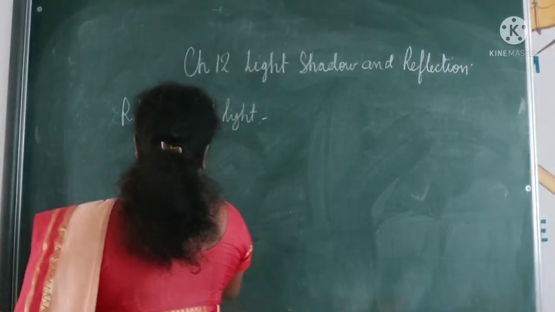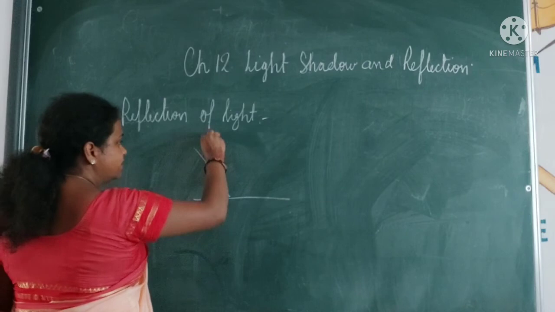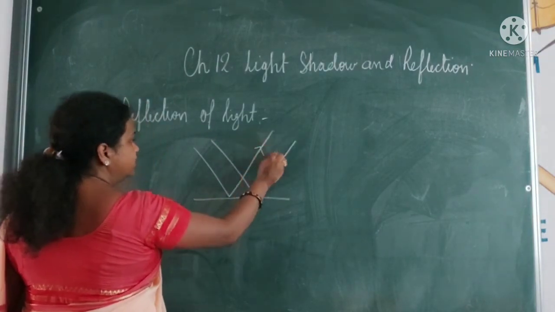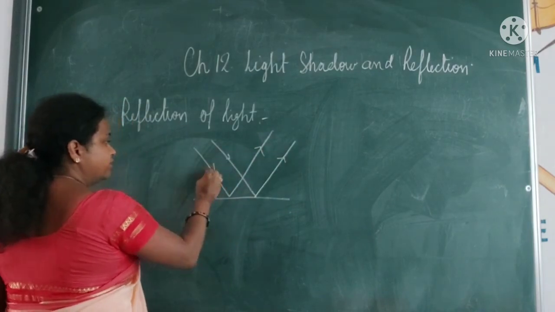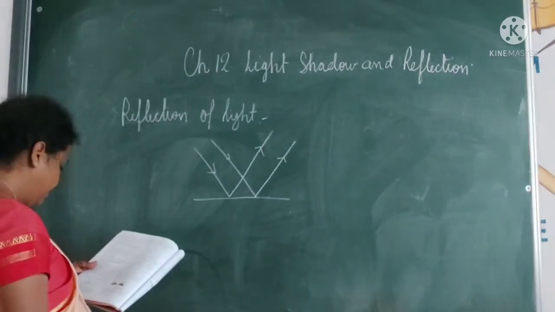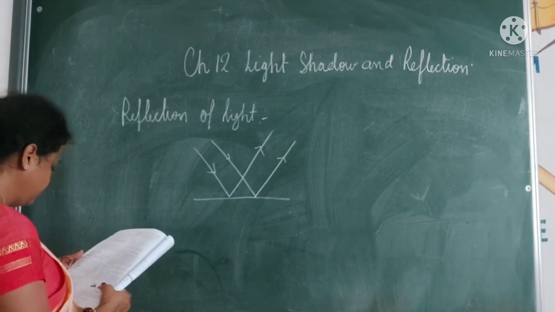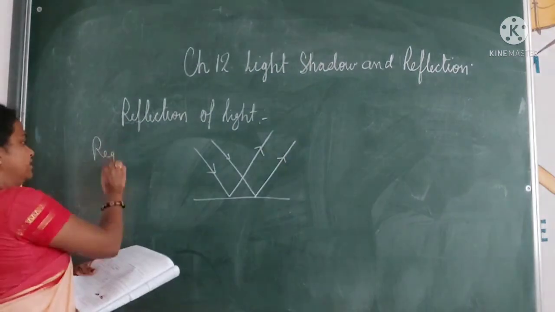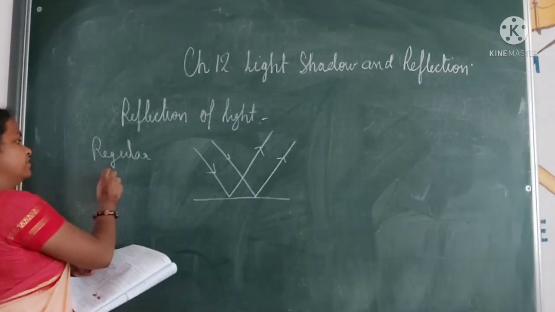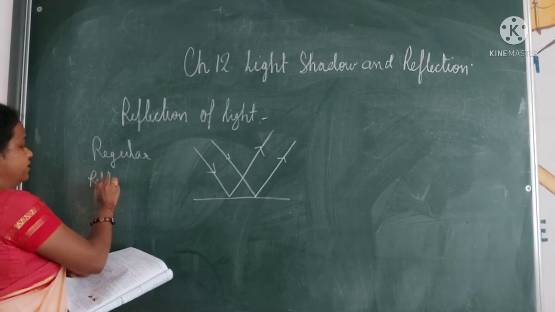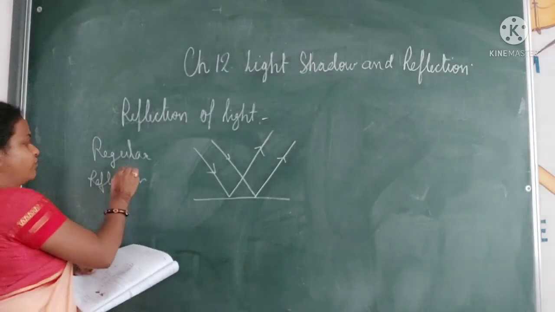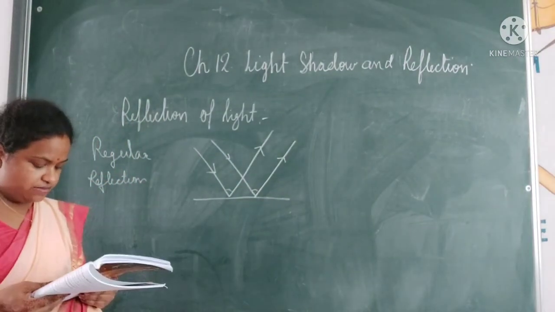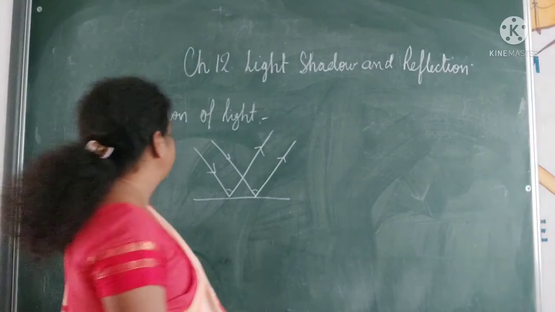When the reflection is on a smooth surface, suppose these are the light rays coming, with the same angle it will go in the other direction. This is regular reflection, because the angle formed at this point will be the same. Then comes irregular reflection.